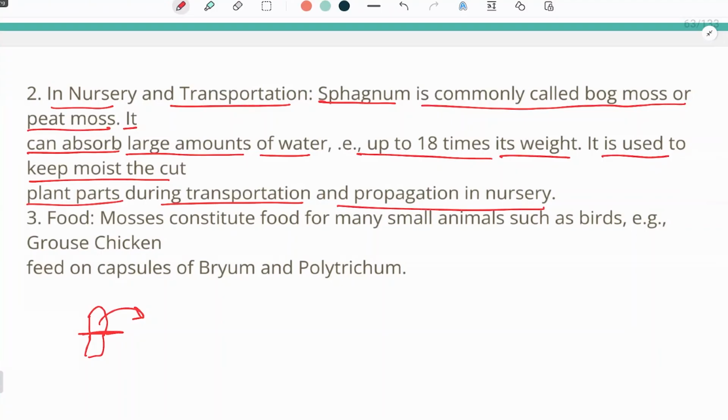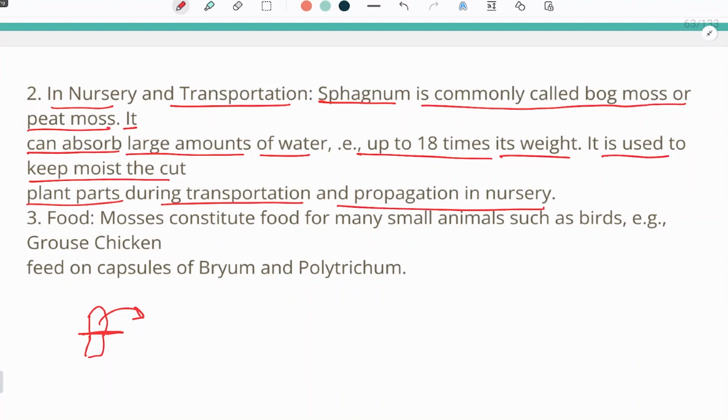This water holding capacity is used in transportation of the plant parts to a nursery, because it will not dry the plant out. It will not dry that part of a plant out and helps in its survival until it reaches its desired place.